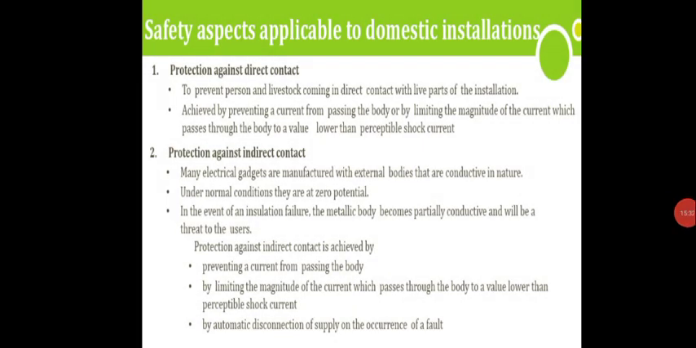First one is to prevent the current from passing through the body, or by limiting the magnitude of the current which passes through the body to a value lower than the perceptible shock current. Same thing which we adopted in direct contact. Third one, by automatic disconnection of the supply on the occurrence of a fault, that is by installing relays and circuit breakers for automatic disconnection.